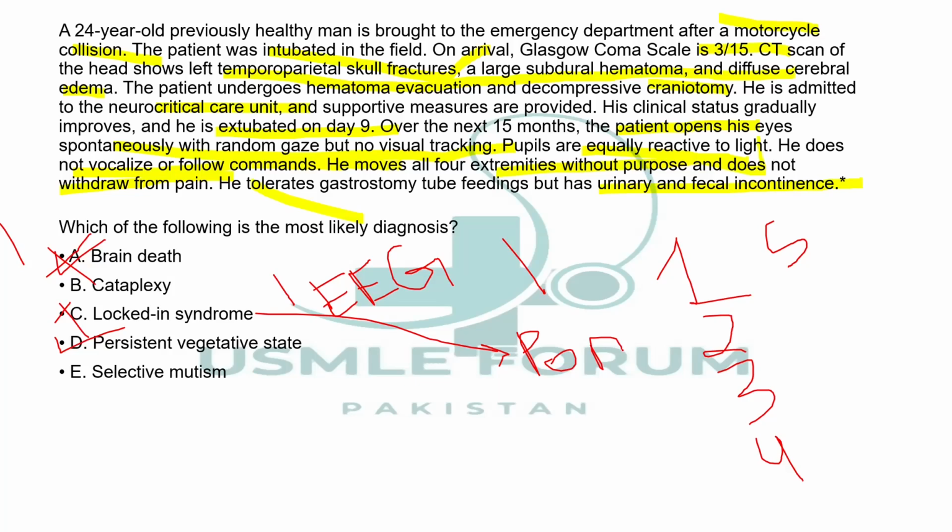Cataplexy, on the other hand, is strongly associated. This is basically a condition that is strongly associated to narcolepsy. Okay, narcolepsy in which there is excessive daytime sleepiness. What happens is that whenever there is a sudden surge of emotions, the patient suddenly loses all of his motor control, muscle tone, and he just goes limp.